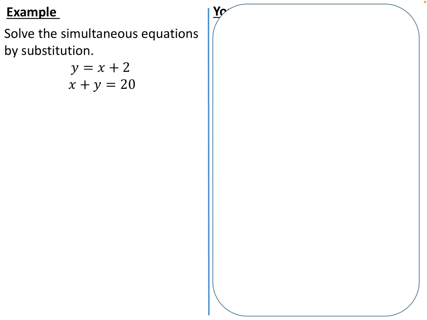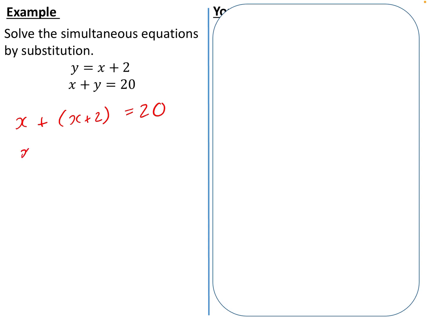Okay, alternatively, we might not just have that y is equal to x, or y is equal to 2x, or 3x, or negative 3x. We could have a full expression. In this case, it's x plus 2. So I'm still going to follow the exact same steps by substituting this where I see y. So I'm going to do x plus, wherever I see y, I write all of this. Now I would always write it in brackets, just in case there happens to be a number here. It's helpful to write this in brackets every single time. And this is equal to 20.